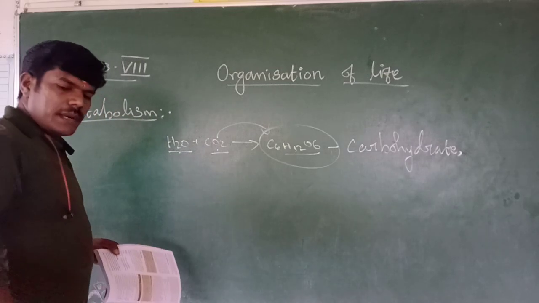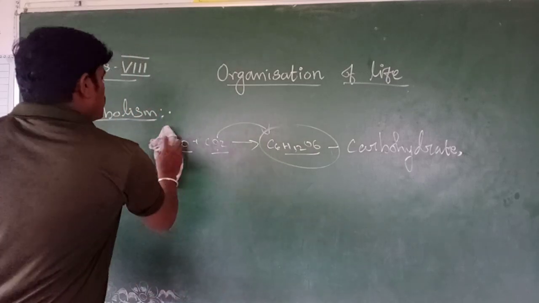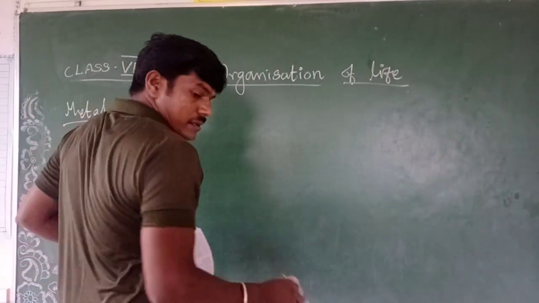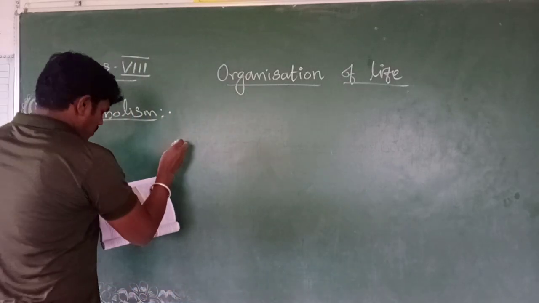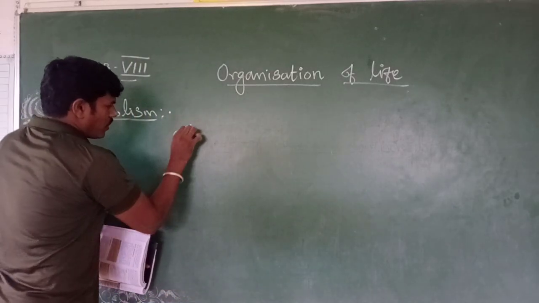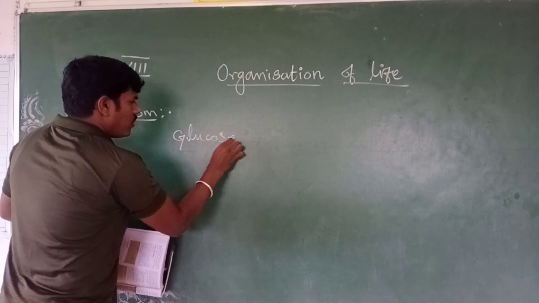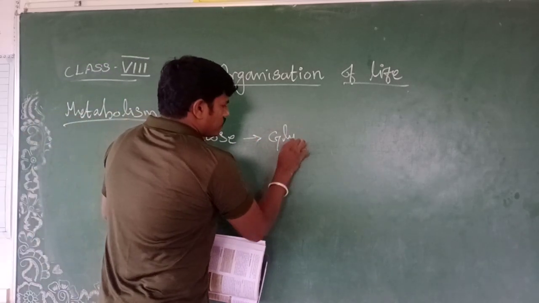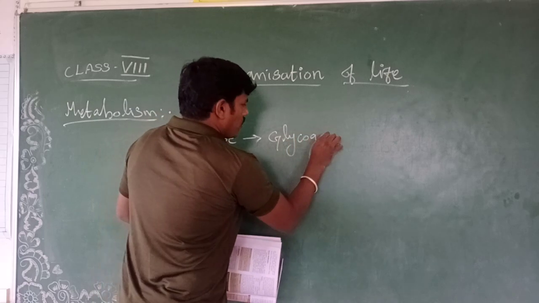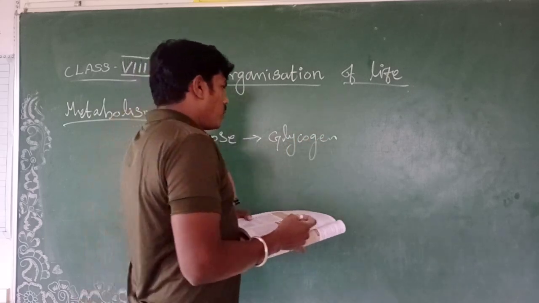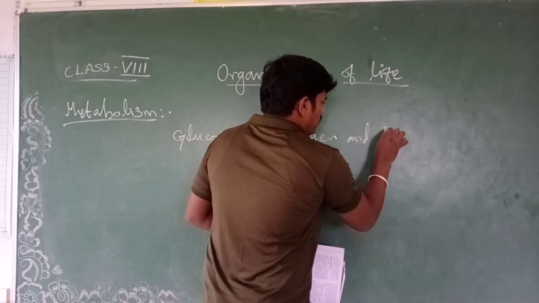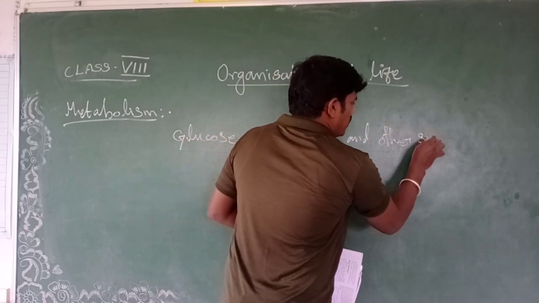What are the examples of anabolism? If anyone asks you to write the examples, now I will write them in order. The first one, glucose, is converted into glycogen. Some textbooks give glucagon, and other food.